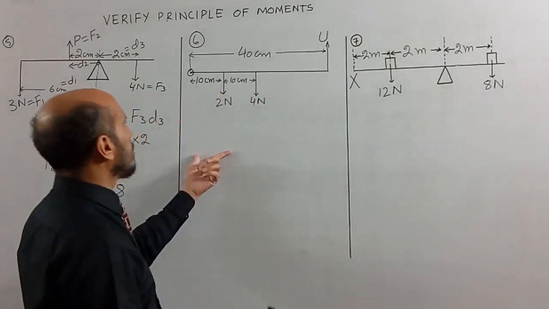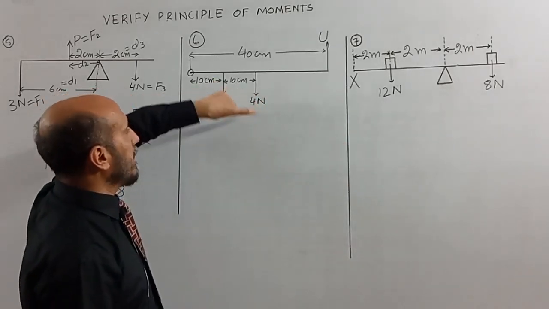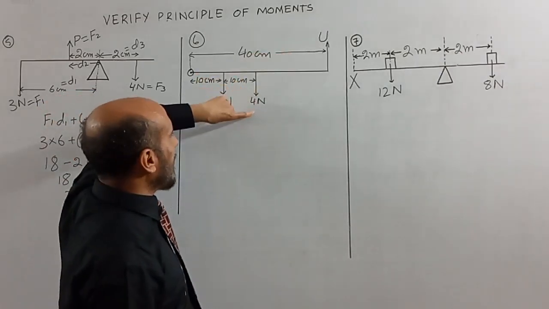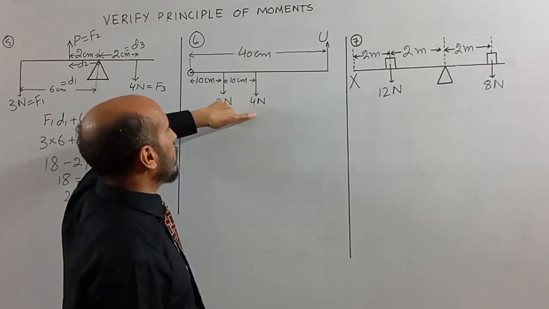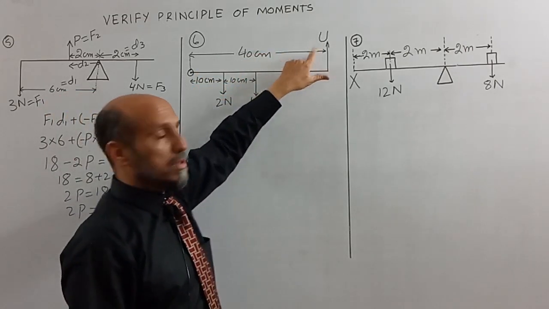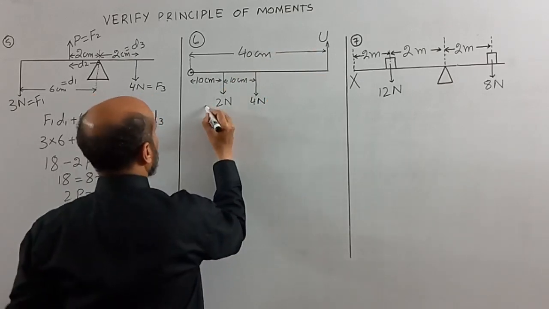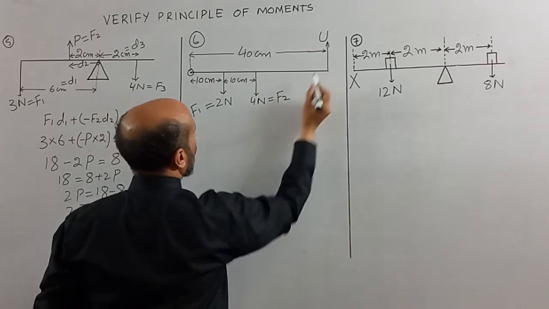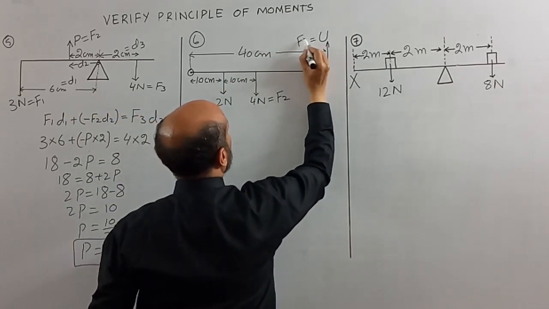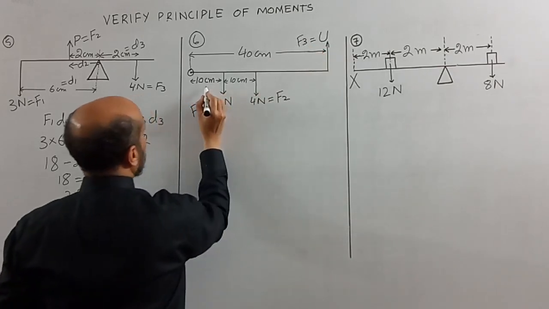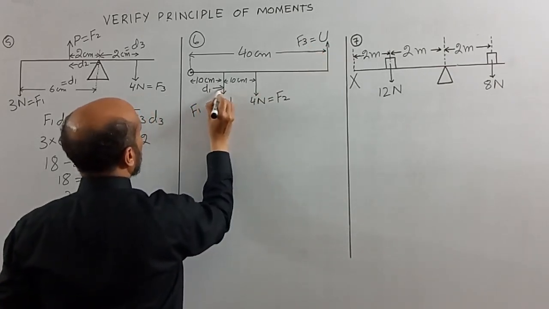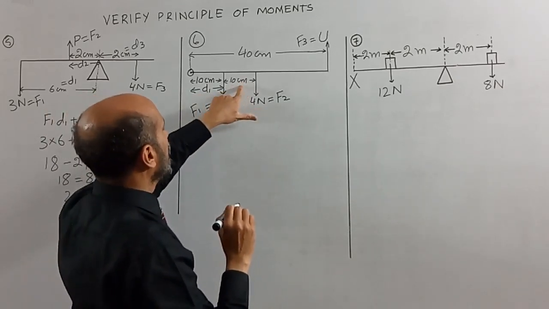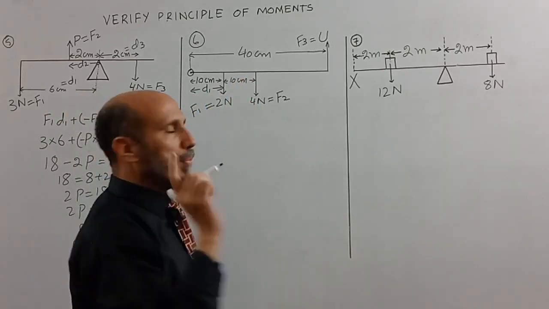Now in the next question, two forces are given in downward direction and one force is in upward direction. So we will add up the moments of these two forces, which will be equal to the moment of that force. We will name these forces F1, F2, F3. We will mark the distance. This will be D1. Now make sure this cannot be D2, because distance is always calculated from the pivot.